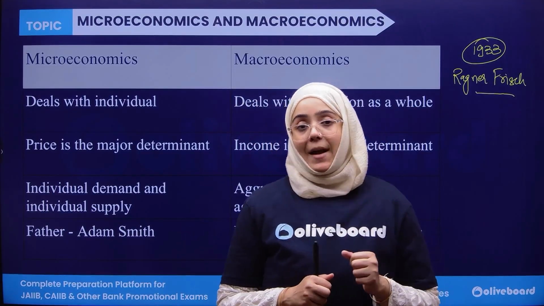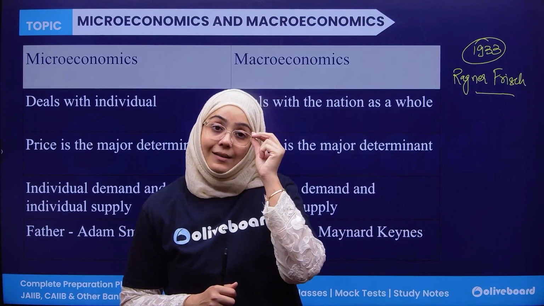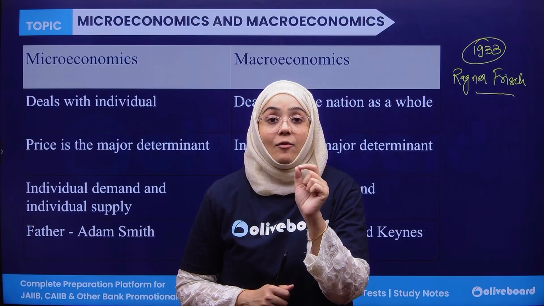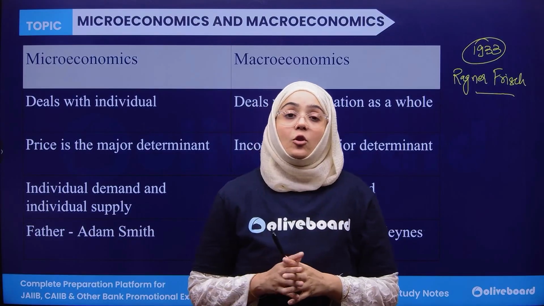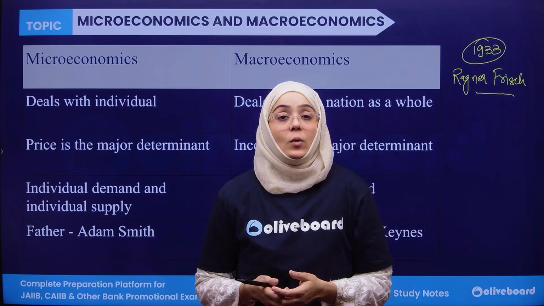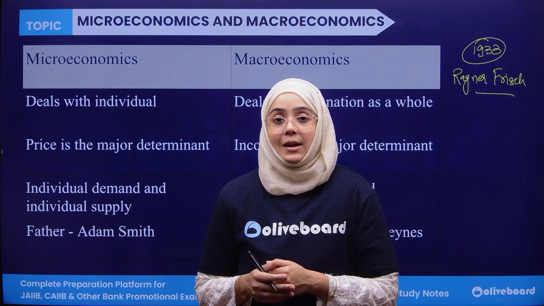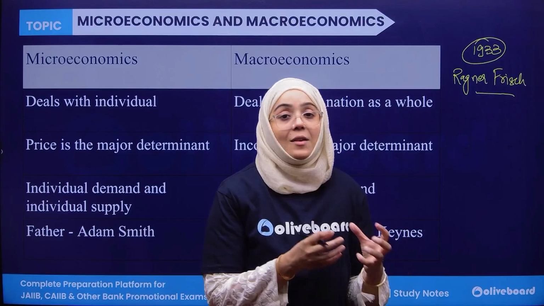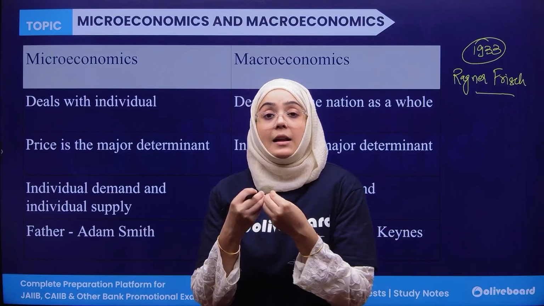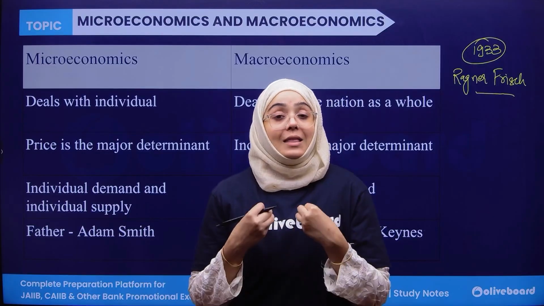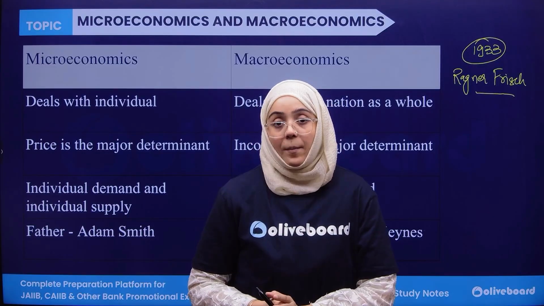Microeconomics is when we are talking about the individual unit, like individual needs and wants, individual demand, individual supply, individual industry, individual bank. That is called microeconomics.